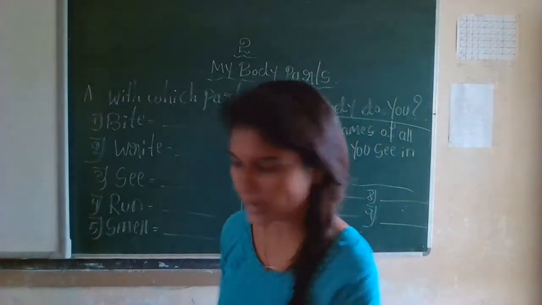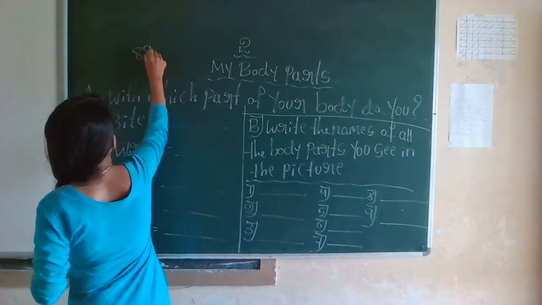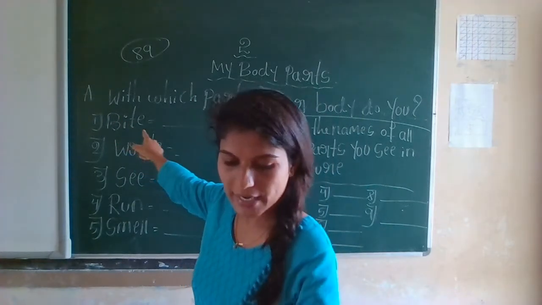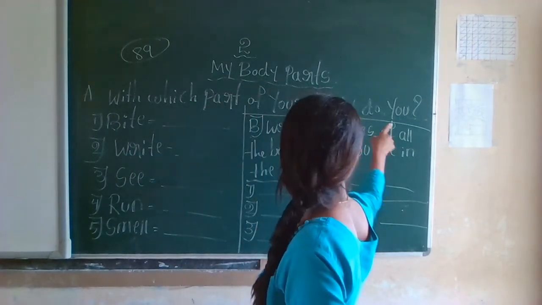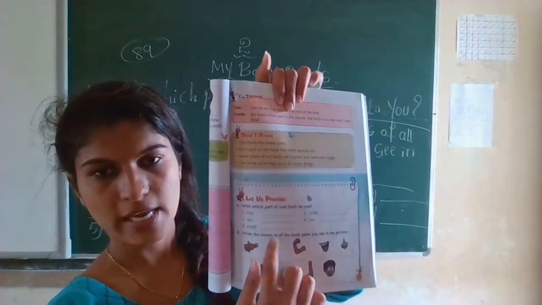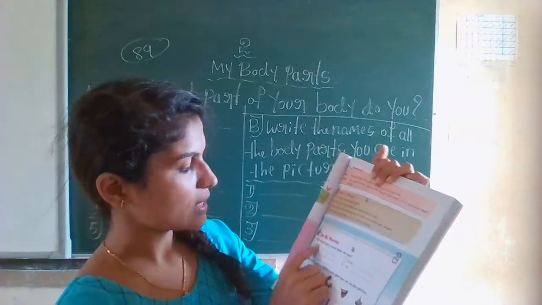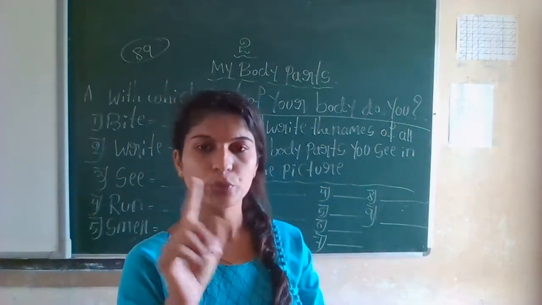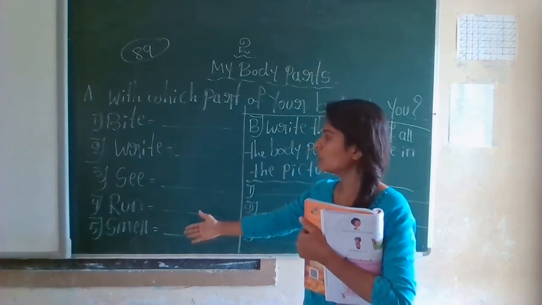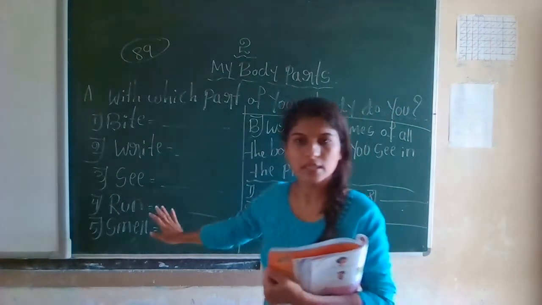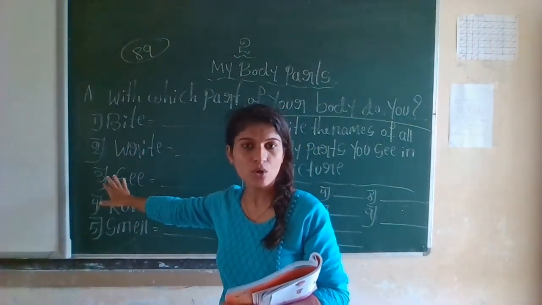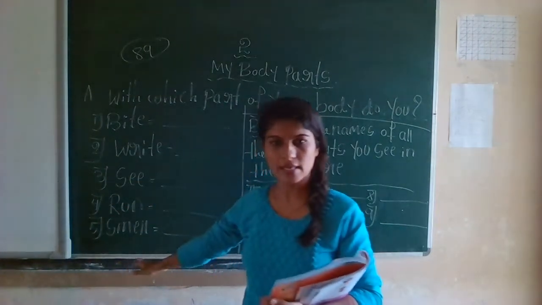So today, all of you open page number 89, and on that page a headline is there: With which part of your body do you see? Can you see it? It means they have given here some functions, some of the things. So you have to recognize by which body part you can do all these things.